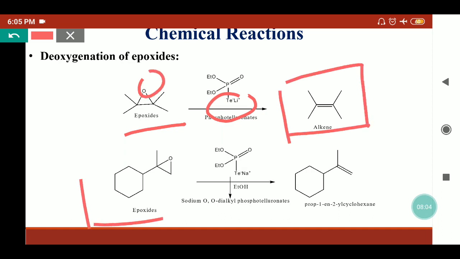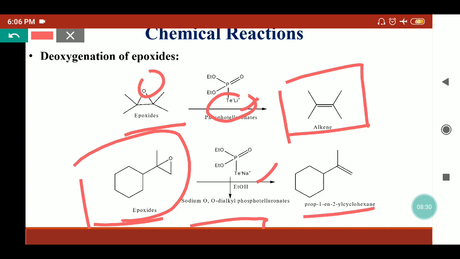Here also we have taken some epoxide where one carbon is substituted with alkyl and cyclohexyl groups, and here we have taken the sodium orthodialkyl phosphotelluronates. Both catalyst structures are similar. Here the lithium atom is used as an alkali metal, whereas in the other the sodium is used. So these types of tellurium-based compounds are useful to deoxygenate the epoxides and form the olefin.